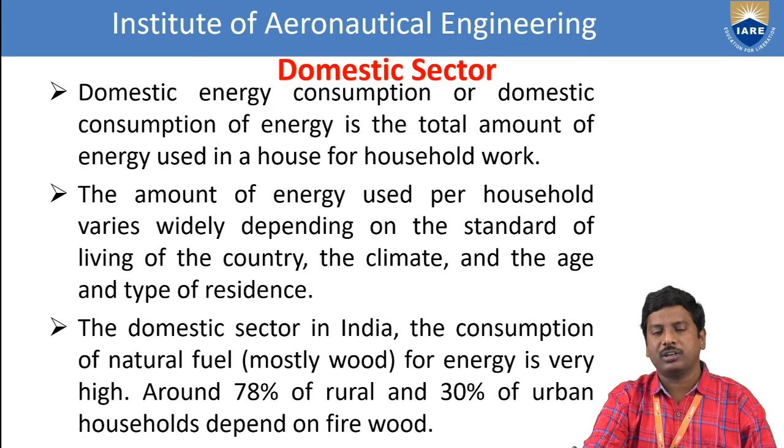In the winter season, the usage of water will be very very less compared to the summer. In the rainy season, the usage of water takes place at a medium position. So that's why the amount of energy used for household varies widely depending upon the standard of living of the country, the climatic change, and the age and type of the residence.